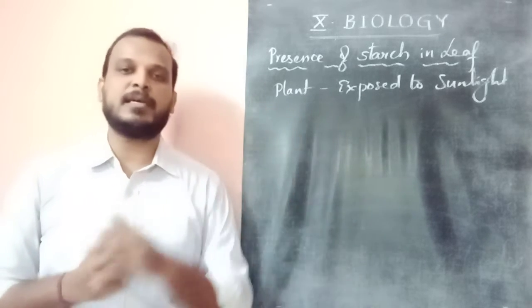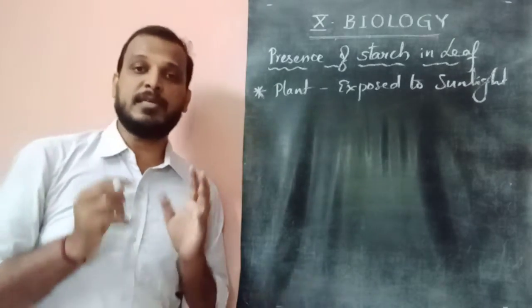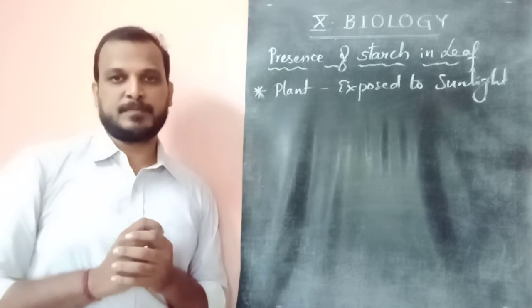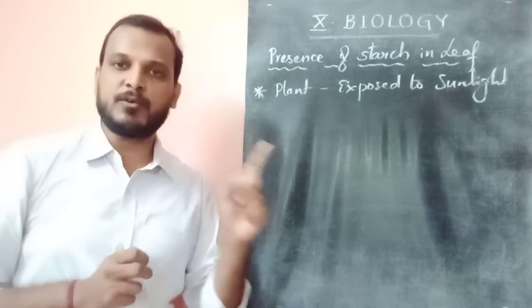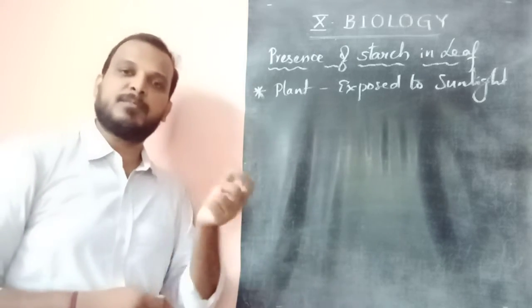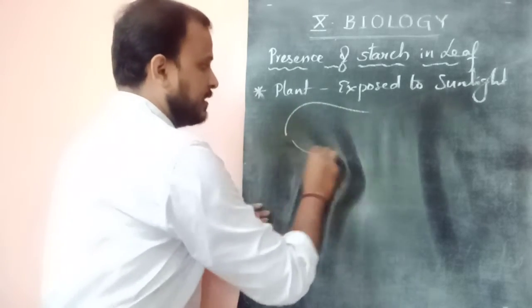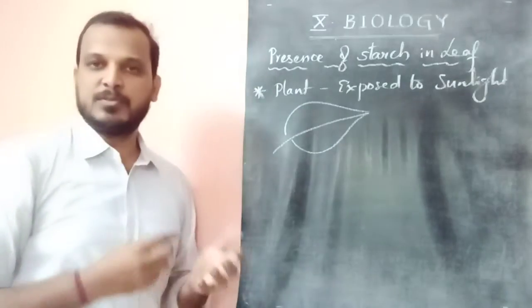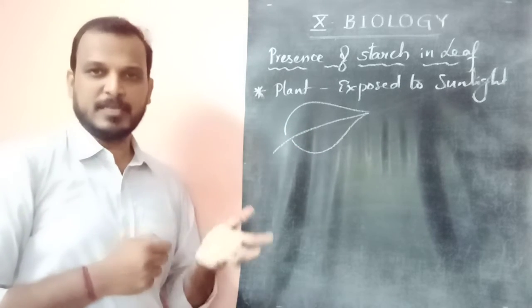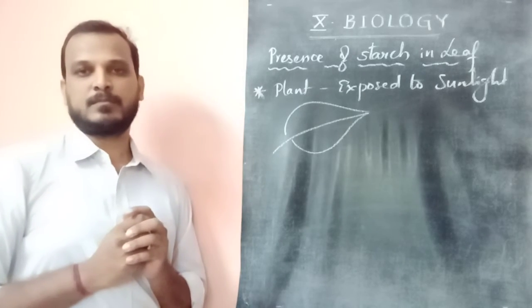So the first care in this experiment is that the plant should be selected in such a way that it is exposed to bright sunlight for 4 to 6 hours, because it is a confirmation that photosynthesis is taking place by taking sunlight. Now detach a leaf from such a plant. We need to prove what is present in this leaf. Starch is present. What is starch? A form in which glucose prepared in photosynthesis is stored.